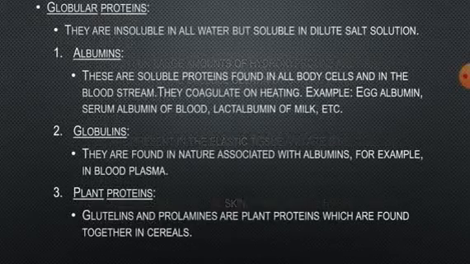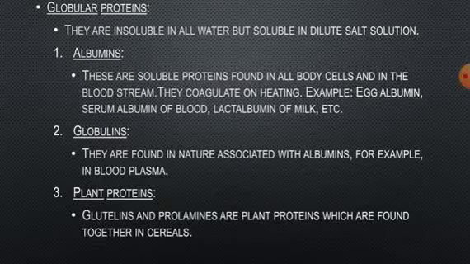Next is globular proteins. These globular proteins are also simple proteins. They are soluble simple proteins with more or less definite molecular weights. It includes albumins. Albumins are simple globular proteins which contain nearly all the known amino acids.